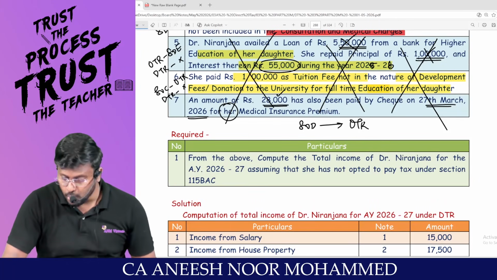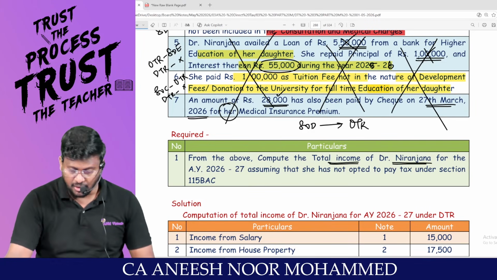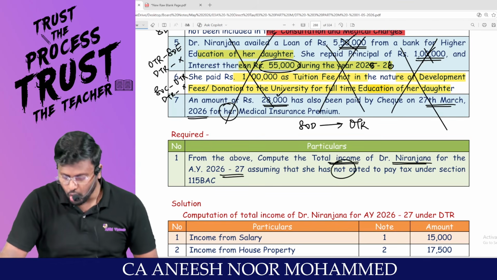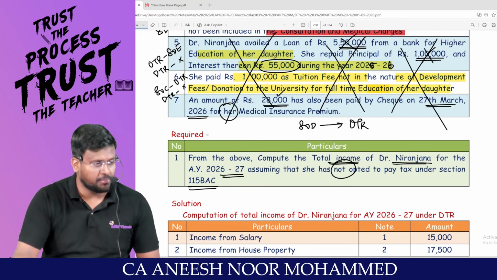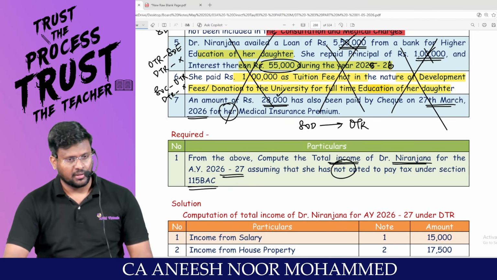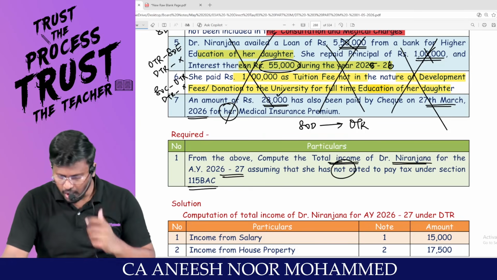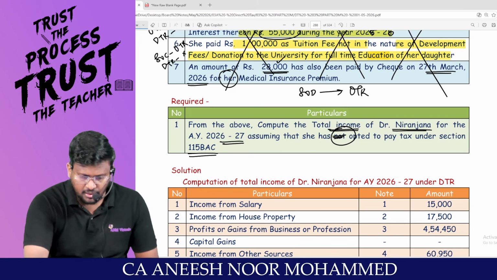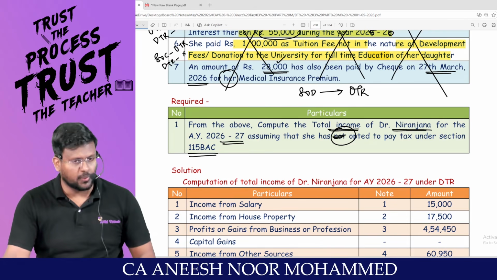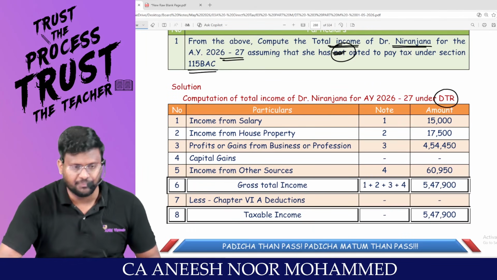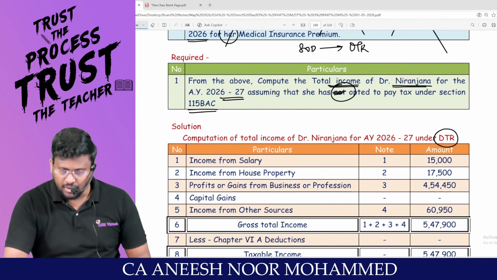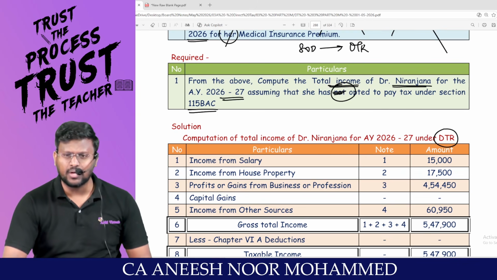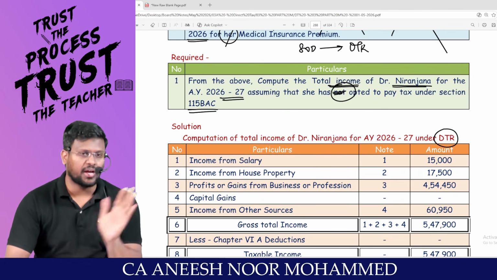From the above, compute the total income of Dr. Niranjana for assessment year 26-27, assuming she has not opted to pay tax under section 115BAC. Not opted means optional tax regime. But the answer is in the default tax regime. Actually, that 'not' is not there. It's a printing mistake. So we have to calculate only as per the default tax regime. Only one way we have to think.